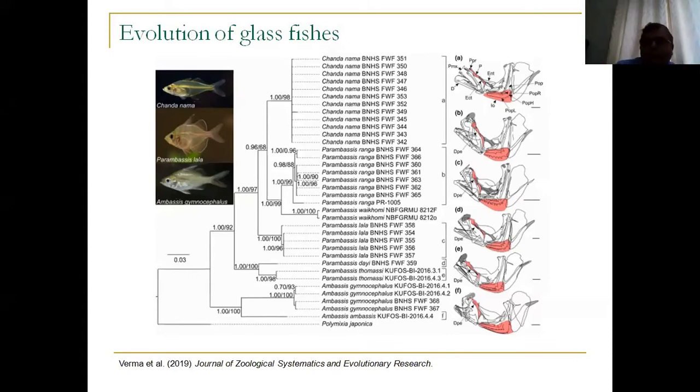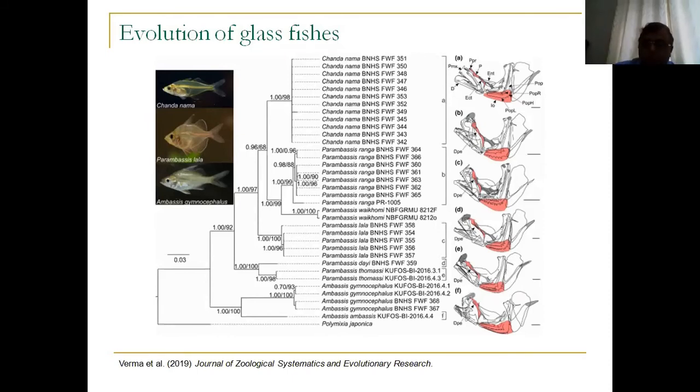So we were looking at the osteology of this organism. We looked at the osteology, and osteologically, you can actually see that Chanda nama has a completely different jaw structure than all other glass fishes. So it has a very protruding jaw. The dentition is different. The entire jaw structure is a very weird, different looking organism. So obviously, its placement as a different genus makes sense when you look at its morphology.